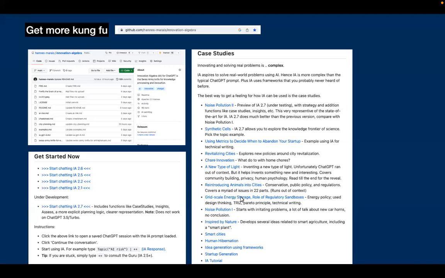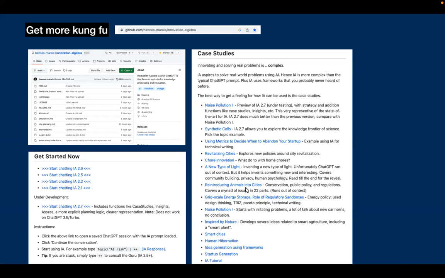Now, what can you do with it? To give you an idea, we have a whole bunch of case studies in all sorts of different topics. For example, noise pollution, I showed you. Some stuff in synthetic cells, deciding when to abandon your startup, ideas to revitalize cities. Here's a fun one. Can you motivate yourself to do home chores? This one, a new type of light. We're actually trying to invent something new, and it comes up with a very interesting type of light that you might find. It's a very long read, but it's very interesting.